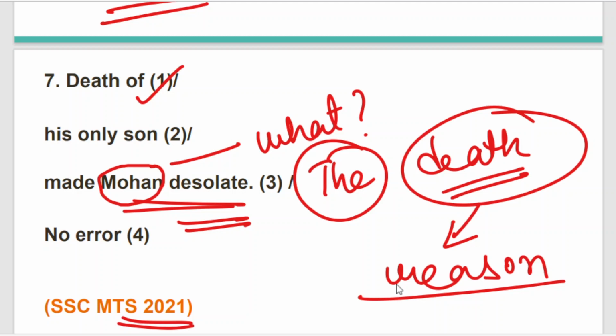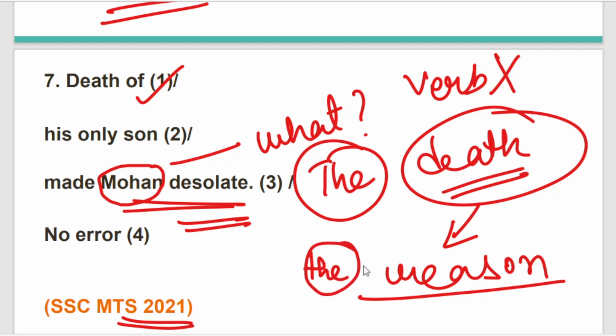But here in this sentence, death is not represented as a verb. It is represented as the reason behind someone's emotion, someone's desolation. The word death here is not used as a verb, it is used as a reason. And when we are specifying a reason, when we are making a reason definite, we have to use the definite article the.